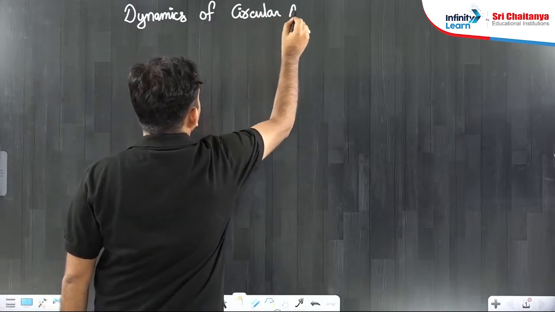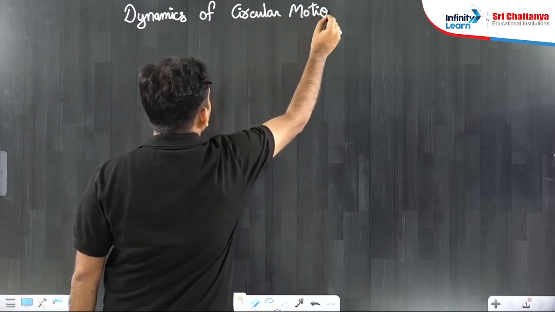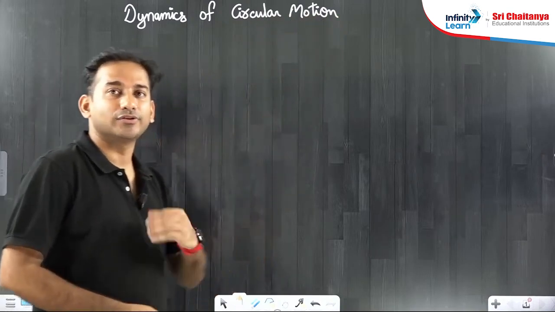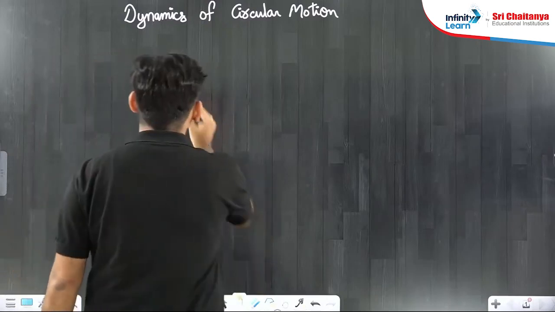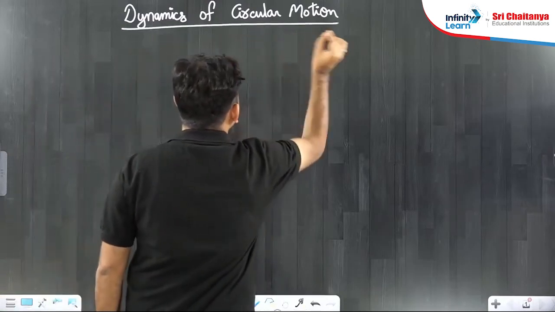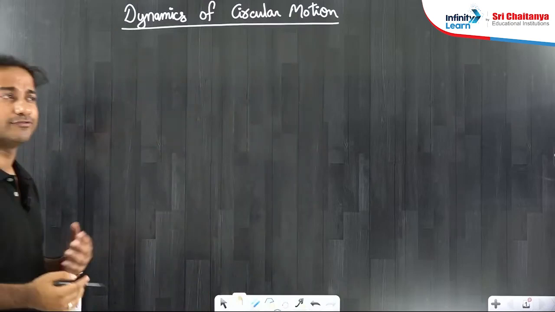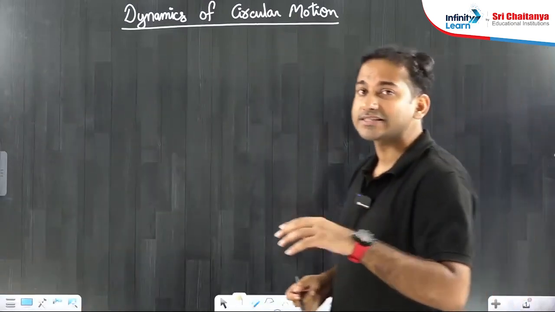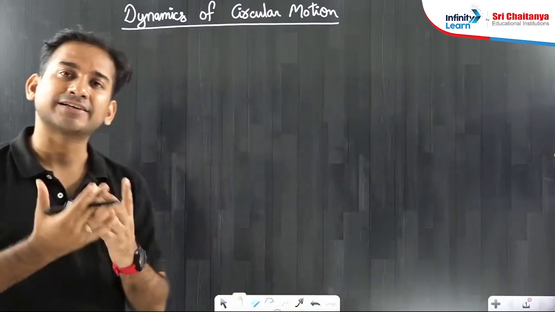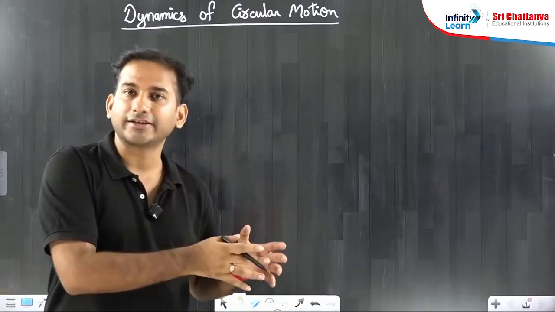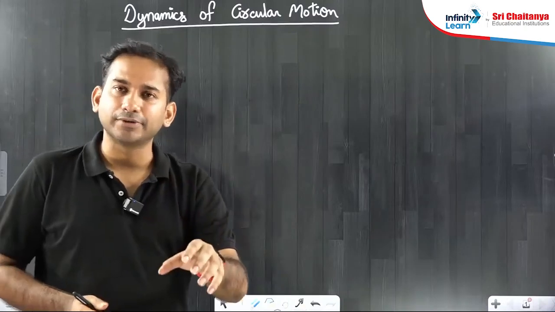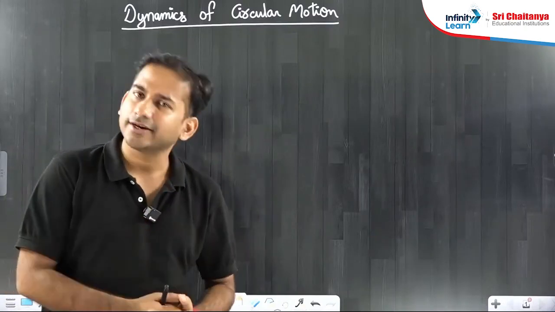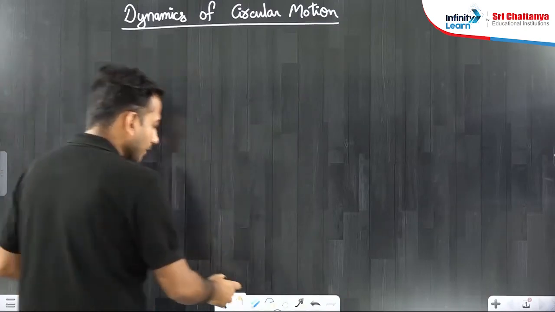Dynamics of circular motion. Okay, so dynamics. We are going to talk about centripetal and centrifugal forces, but before talking about the forces, we have to understand the types of acceleration, how the velocity varies, and which type of acceleration is responsible to vary exactly what. I mean, the variation of magnitude will result in one type of acceleration, and the variation of direction of velocity will result in some other type of acceleration. So we will see them one by one.